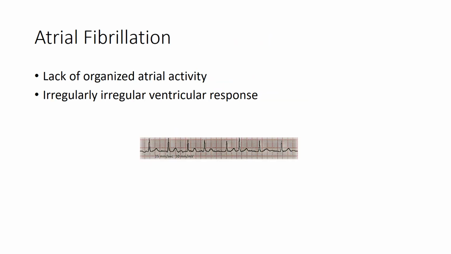In atrial fibrillation, there is lack of organized atrial activity such that there is no P wave visible and there is an irregular ventricular response. The strip shown here is of atrial fibrillation, in which there is no regular atrial activity, depicted in the form of absence of P wave, and the ventricular complexes are irregular.